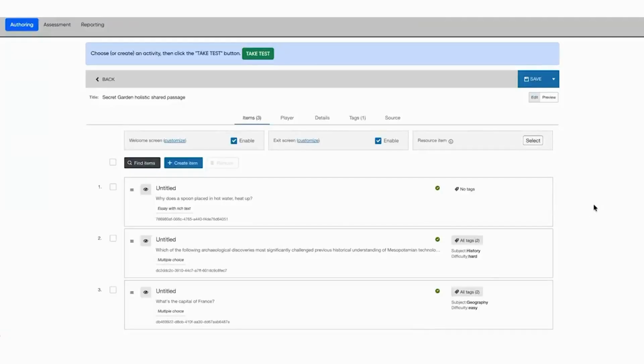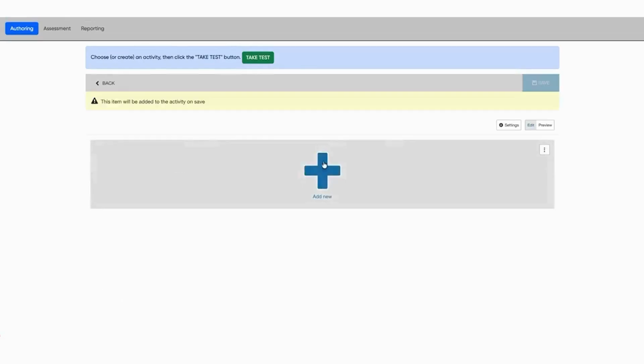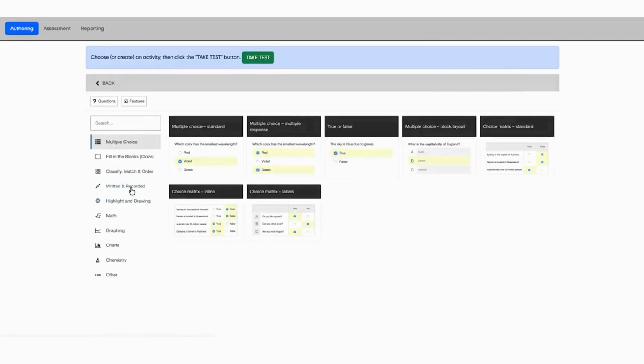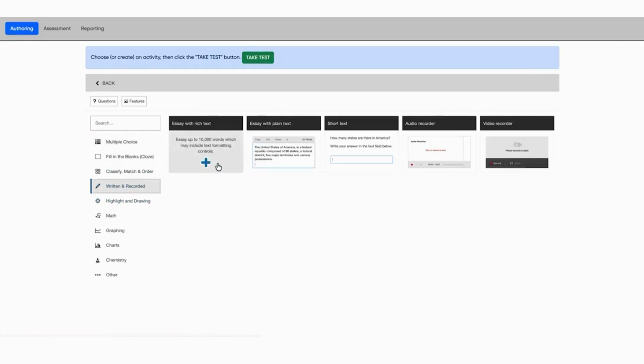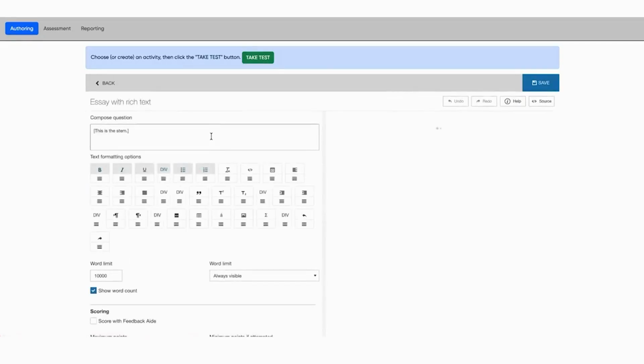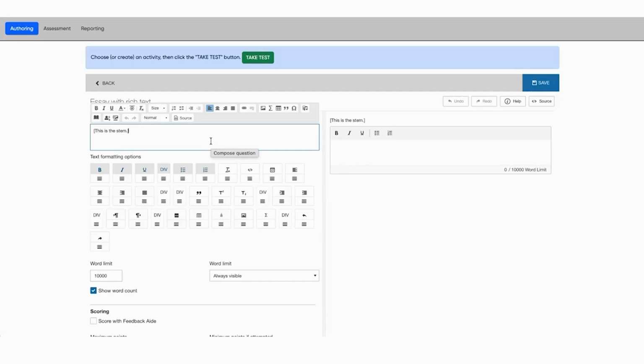Okay, so what we have here is an activity with a couple of different questions in it. Let's say I want to add another item. I'm going to create a new item for the end that's going to be a bit of a longer thinking question. I want the learner to write an essay. So here is an essay with rich text question, and let's say I want this to be auto-scored with Feedback Aide to save time for that grader or perhaps to get the learner some more immediate feedback.